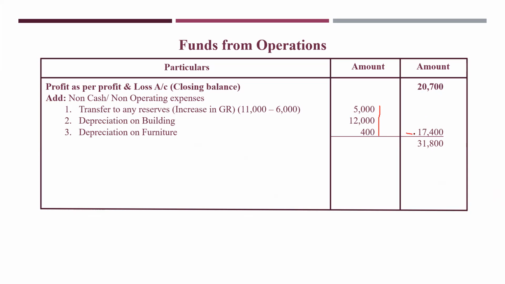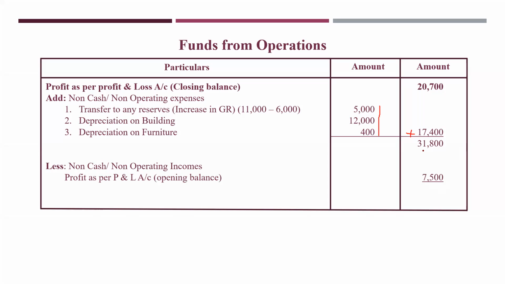20,700 plus this, we are adding. So how much will you get? 31,800. Next, what will you do? Less non-cash or non-operating incomes. Do you have any non-operating incomes? No. Directly I am taking profit and loss, opening balance.